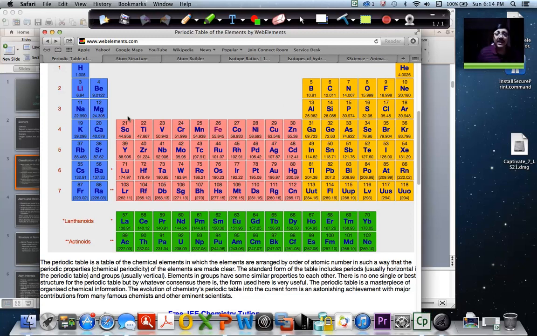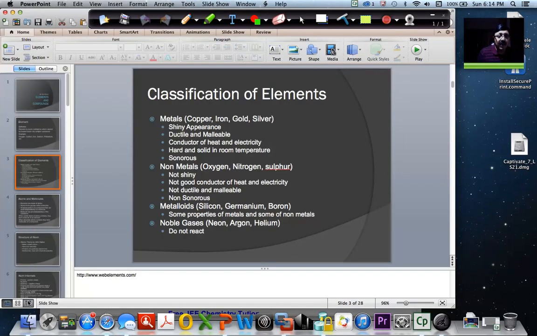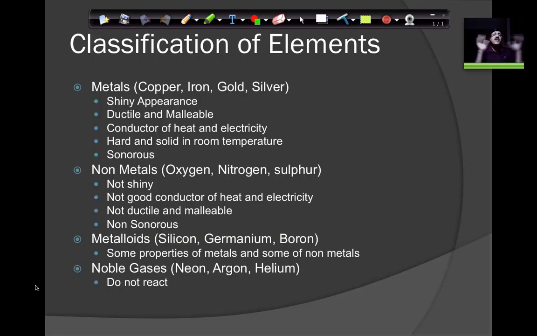What are the basic properties of metals? The basic property of metals is that they are very shiny substances. You look at copper, iron, gold, silver, all of them are shiny. Gold and silver are used for making ornaments because of that shiny property. That's what attracts everybody.